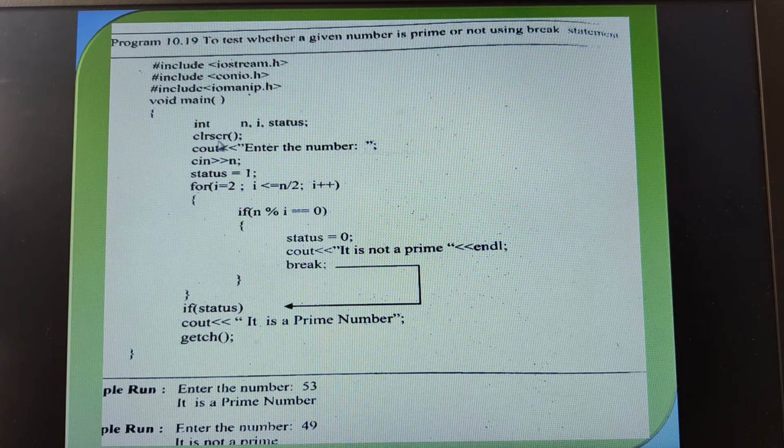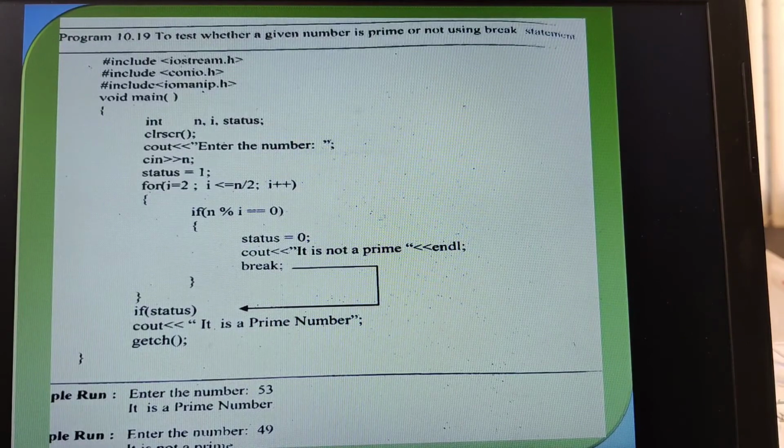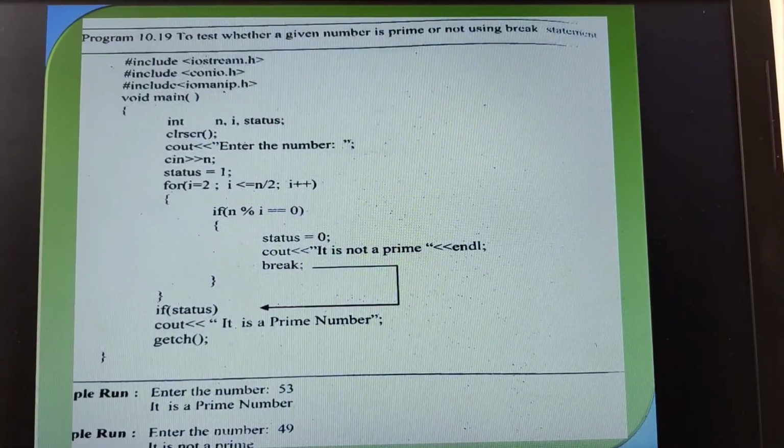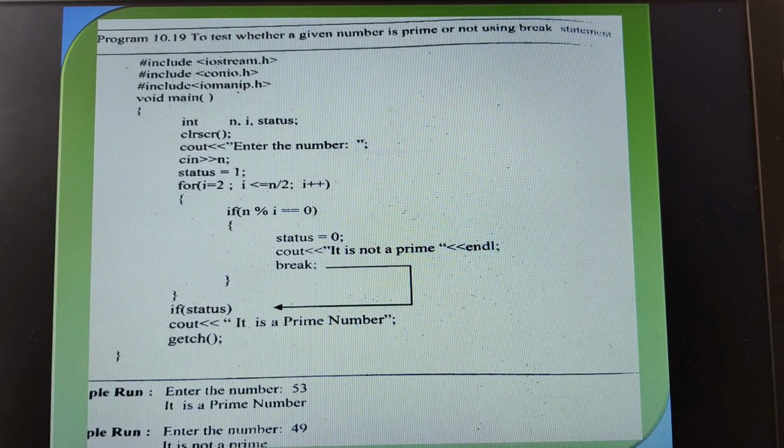Okay, so now clrscr, and then we are asking the user to enter the number. Suppose, for example, the user enters the number 27, then the program should find out whether the given number is prime or not. So I am asking the user to enter the number, and then I am storing the entered number in the variable n, followed by assigning the variable status as 1. I have taken the status and initialized it with the value 1. Later I will tell you why I have taken the status.